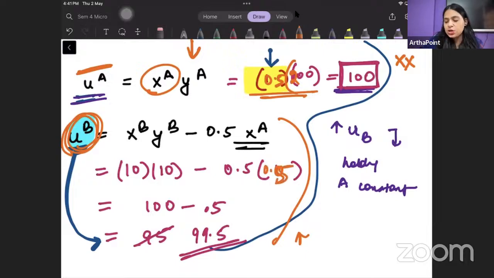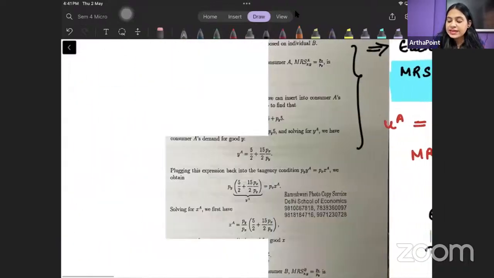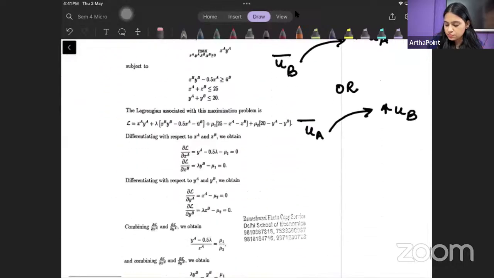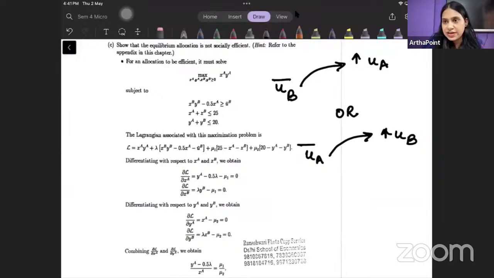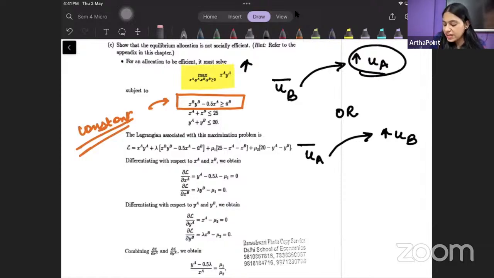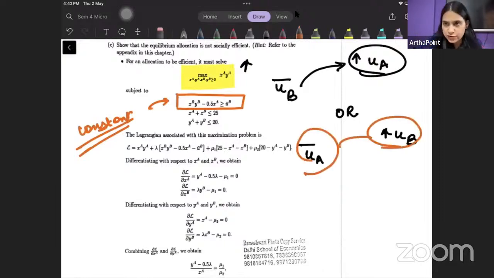Am I making sense? तो यहाँ पे हम समझा रहे हैं that if there is a way in which I can hold the utility of individual B constant, मैंने B की utility को constant रखा, and by holding the utility of B constant, I am able to increase the utility of A. Hold B constant, increase A, or hold A constant, increase B, then the initial combination is not Pareto efficient. ठीक है?